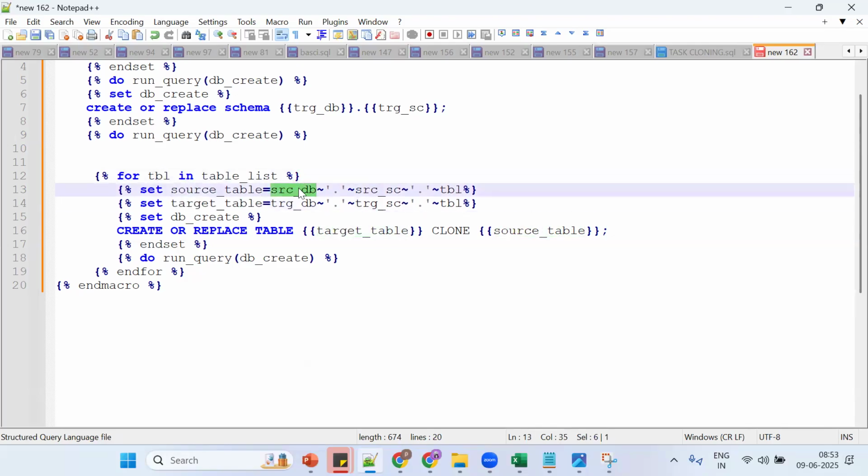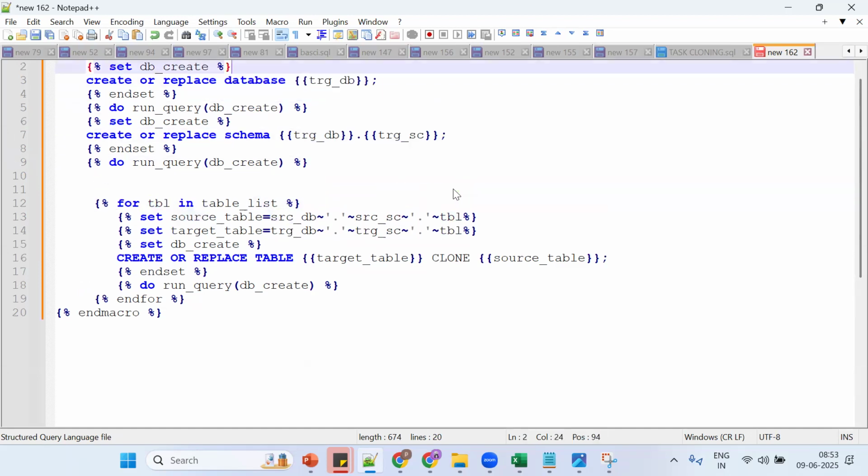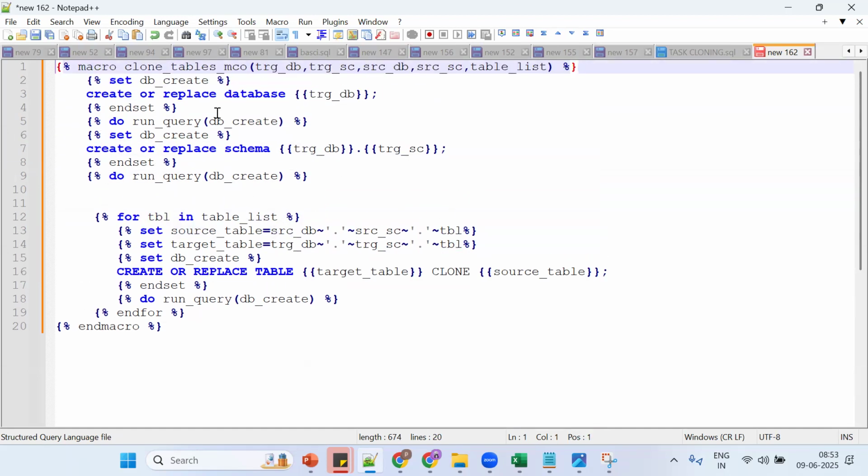So setting variable, source table, target table. Tell me, this is what? Database name, schema name, object name. This is called the fully qualified name. Because what happened, we need to be precise about which database I want to use and which schema I want to go for. That is the fully qualified name. So this is the concept. First one, second one, straightforward. Database, new schema. This is the namespace. The third task is that I want to get the fully qualified name of the source database and the target database. So this is the concept of cloning.